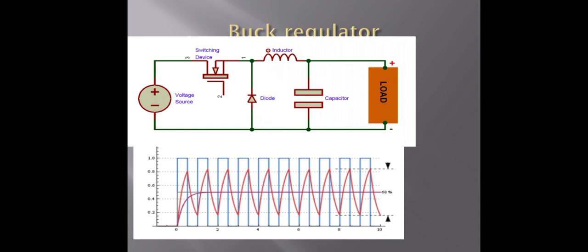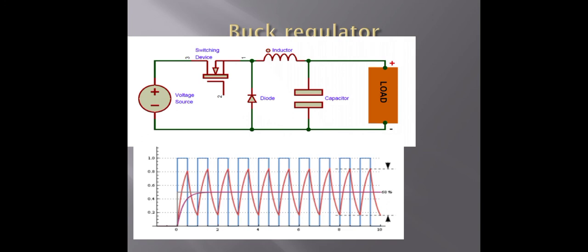Then the freewheeling diode conducts due to the energy stored in the inductor, and the inductor current continues to flow through the diode, inductor and capacitor. The inductor current falls until the transistor Q1 is switched on again in the next cycle.